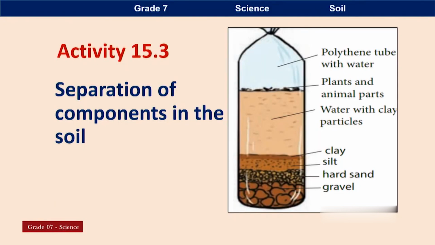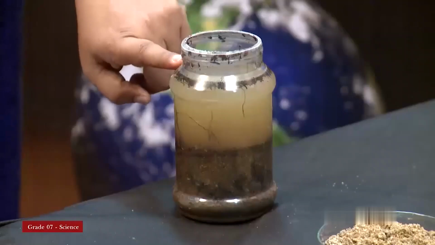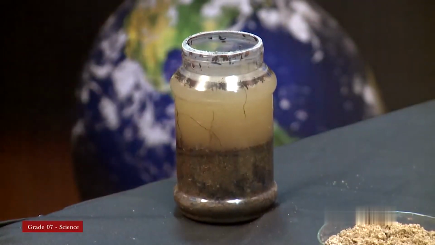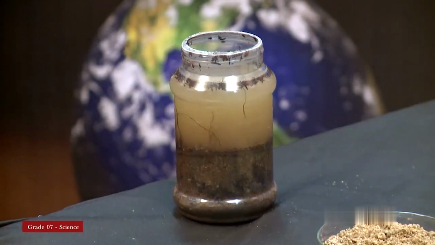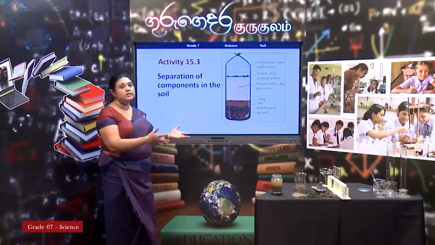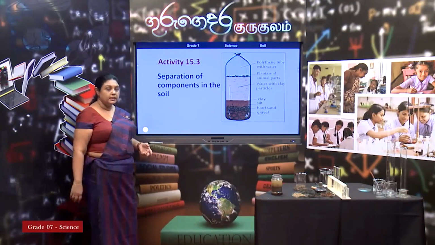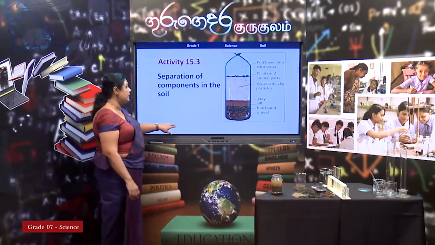You can compare with the diagram even. Silt is there, clay layer, water with clay particles, and ultimately on top the floating particles, plant and animal parts. So, this you can do easily at home without laboratory equipment, and please do that and see.